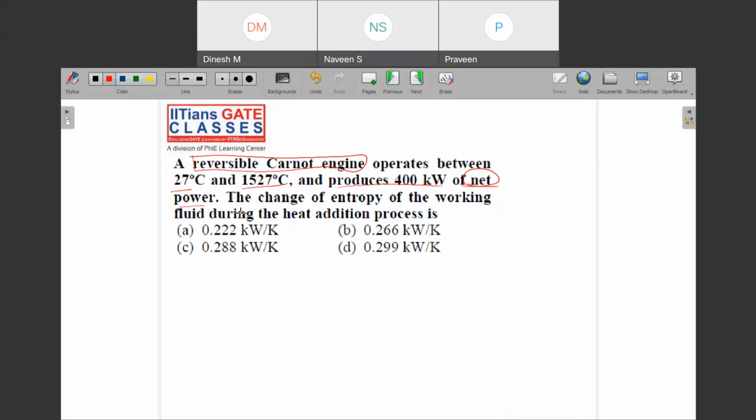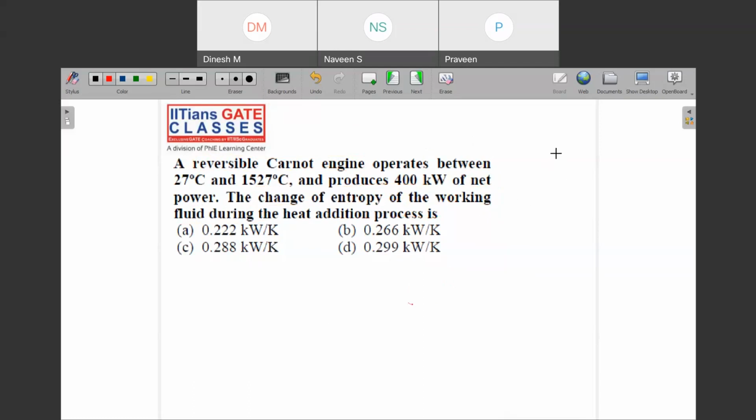Mind the word net. And then it says the change of entropy of the working fluid during the heat addition process is. So it asks you what is the change of entropy of the working fluid during the heat addition process. So you will first have to find out the amount of heat.